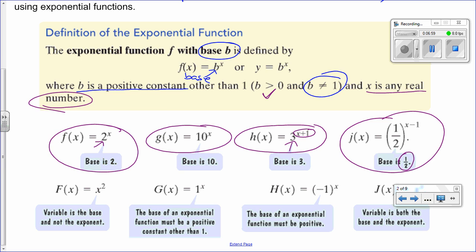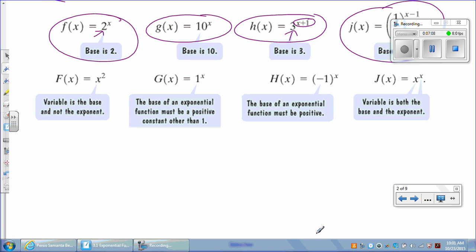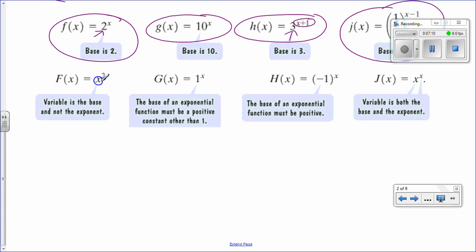Now we have the remaining 4, and so let's see why those 4 are not exponentials. So the first one that you see here is not exponential because the variable is not the exponent. The variable is actually the base for that function. So what do we call that function? Quadratic.